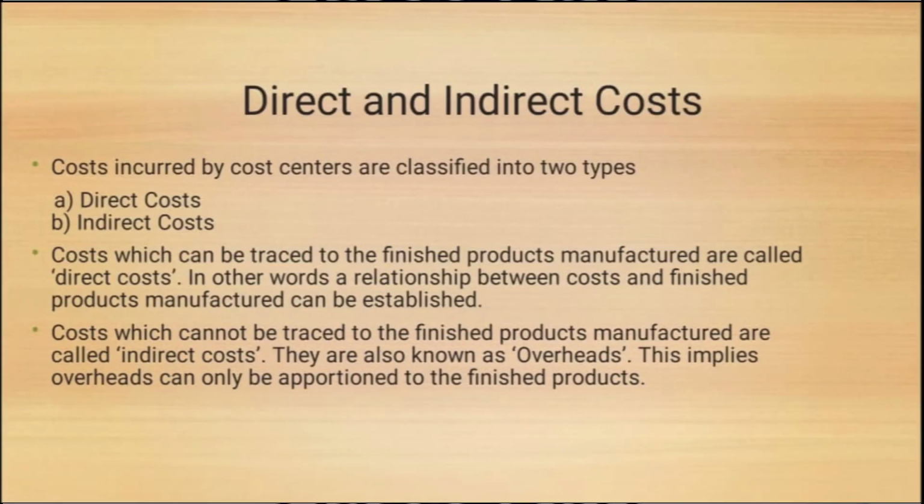Direct and indirect cost. Costs incurred by cost centers are classified into two types: direct cost and indirect cost. Costs which can be traced to the finished product manufactured are called direct costs. In other words, a relationship between cost and finished product manufactured can be established. Second, indirect cost. Costs which cannot be traced to the finished product manufactured are called indirect costs. They are also known as overhead.